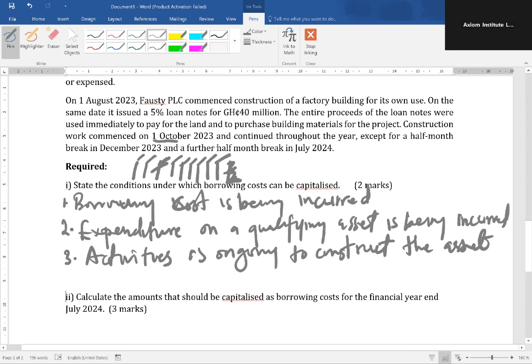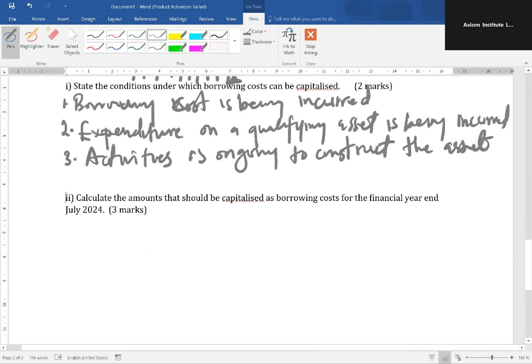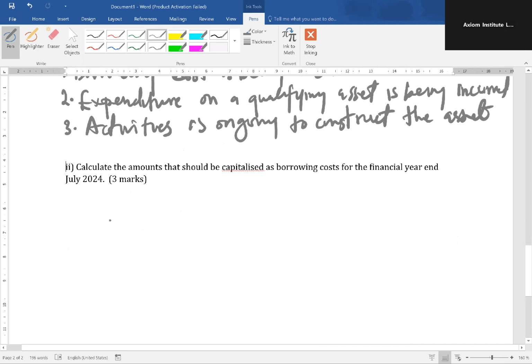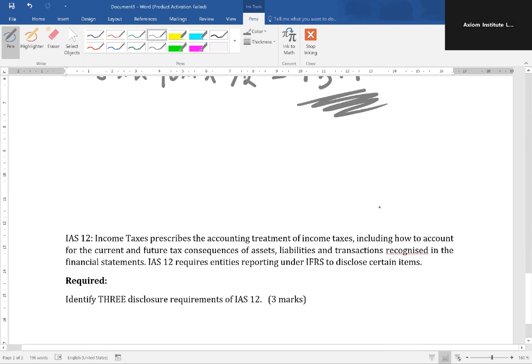9 months. All right, so we are going to do 5%, which is per annum for the 12 months, times 40 million times 9 over 12, because activities was not throughout the 12 months. So 5% times 40 million times 9 over 12, and this is going to give us 1.5 million. And that is our answer. Now let's look at the other question.